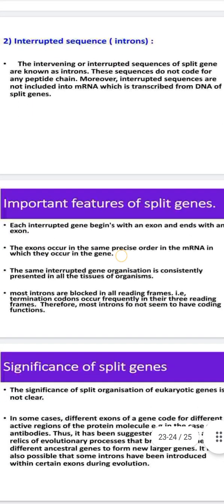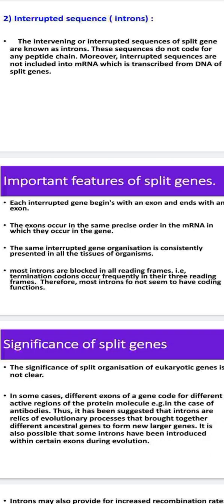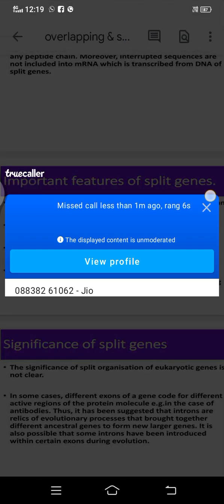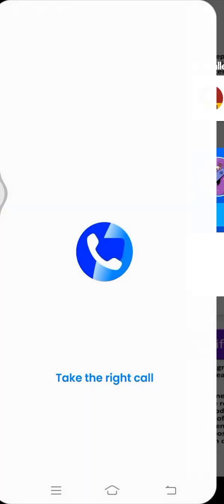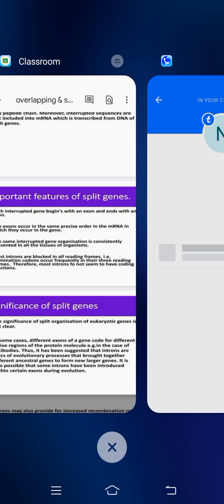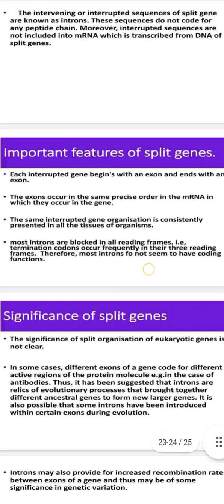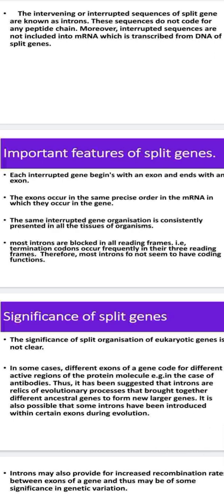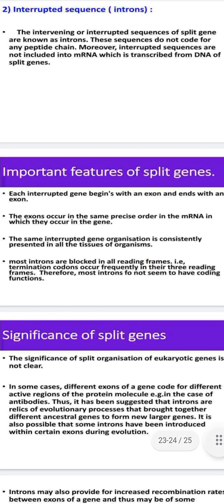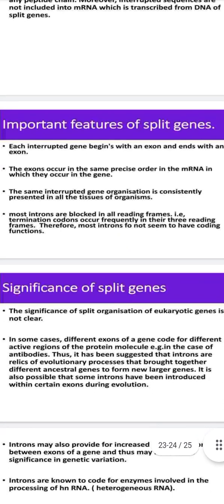So, important features of split genes. What is the role of split genes? Each interrupted gene begins with an exon and ends with an exon, and the exons occur in the same precise order in the mRNA in which they occur in the gene. The same interrupted gene organization is constantly present in all the tissues of an organism, and introns are blocked in all the reading frames.